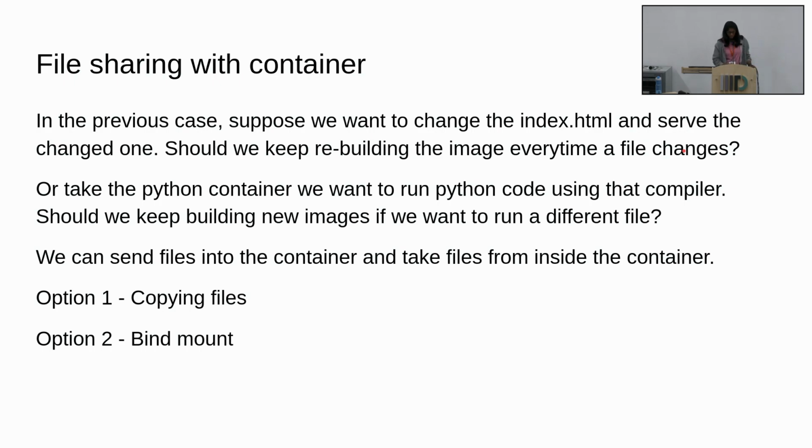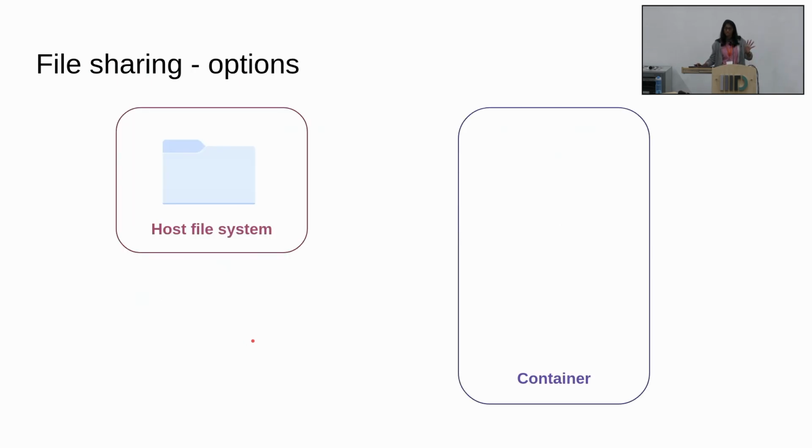So for this, what we need is a command to send files into the container and take files from outside the container. Especially if the container is running a process which is creating some file, and then you want that file away from the container, right? So for this, you have two options. Docker gives two options. One is simply copying files, and second is this technique called bind mounting. Those two options are a little bit different.